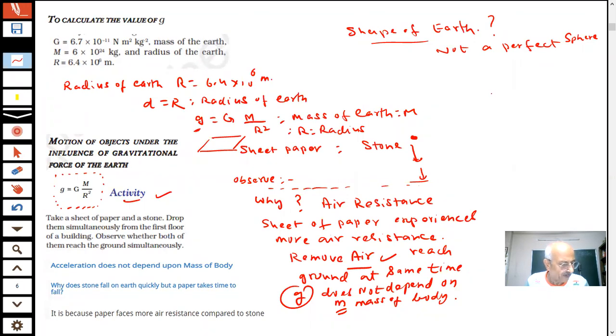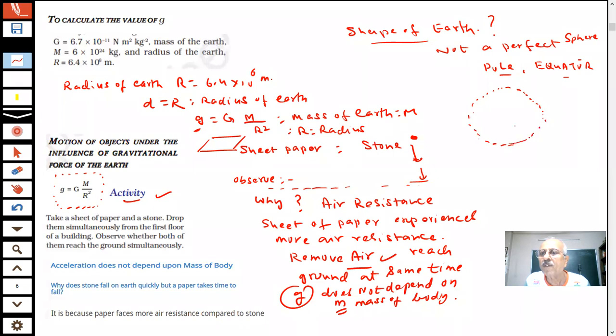So, as you see, there is a pole and there is an equator of the earth. Are you aware of that? Pole and equator, you know? You know what is the pole and what is the equator?